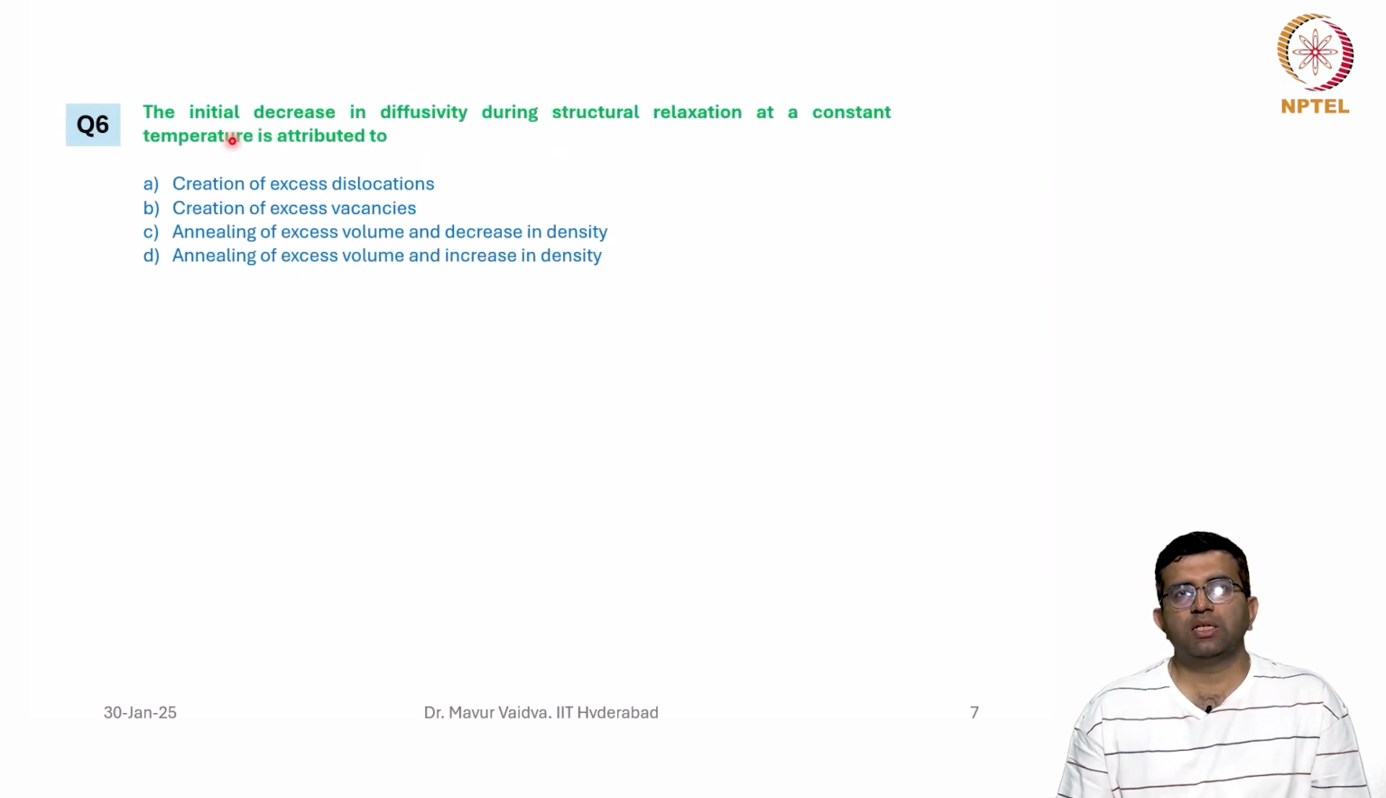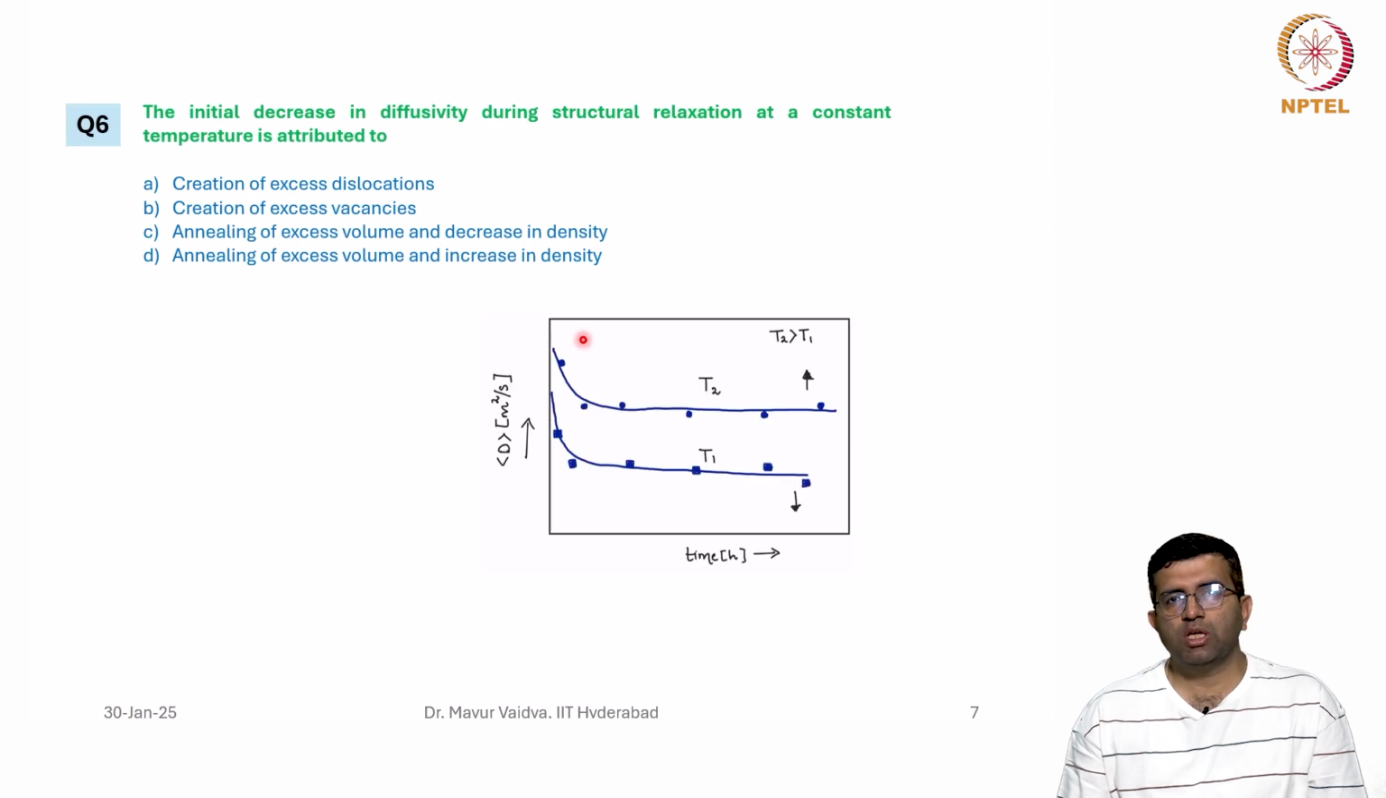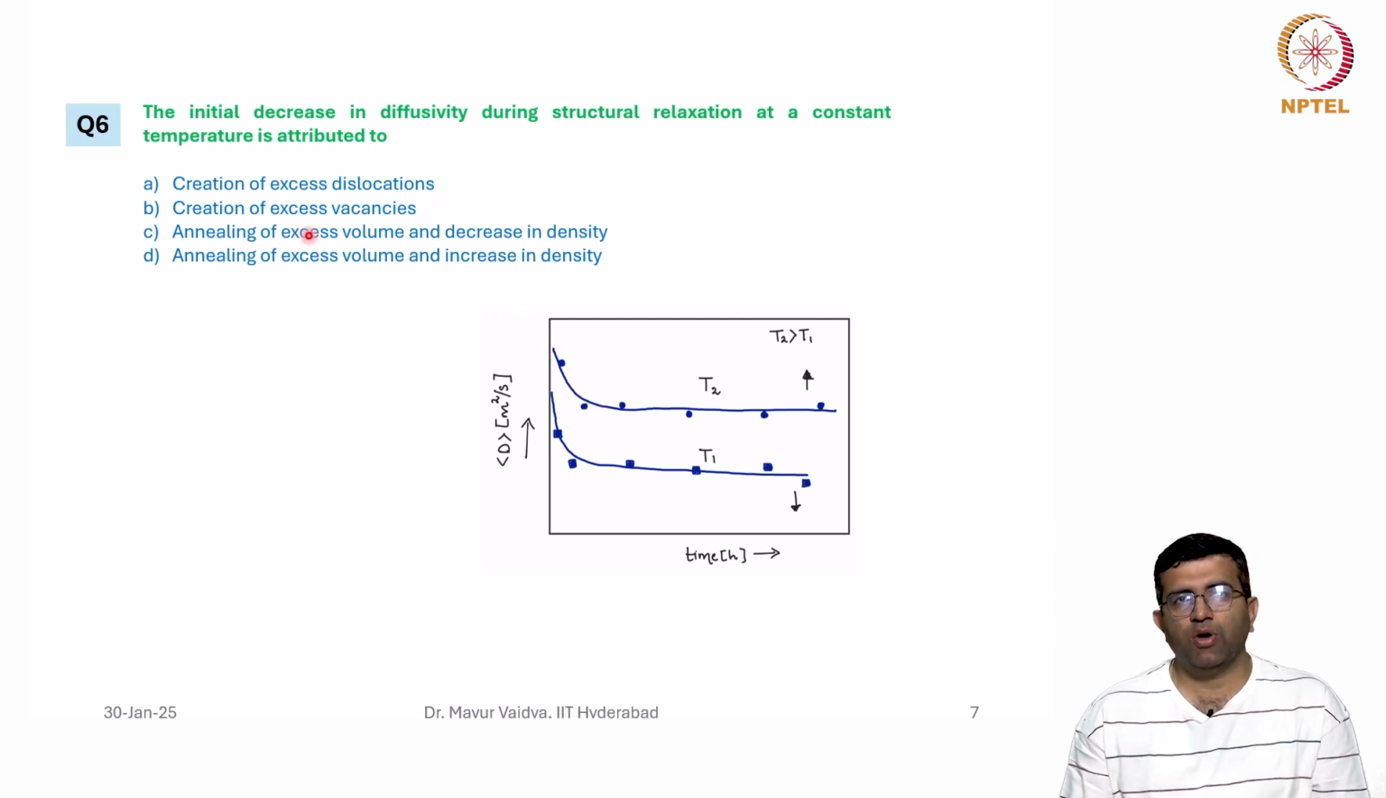Question number 6: the initial decrease in diffusivity during structural relaxation at a constant temperature is attributed to. We had seen this kind of a graph, that diffusivity decreases with time at a fixed temperature. So what is the reason for this initial decrease? Is it the creation of excess dislocations, creation of excess vacancies, annealing of excess volume and decrease in density, or annealing of excess volume and increase in density?